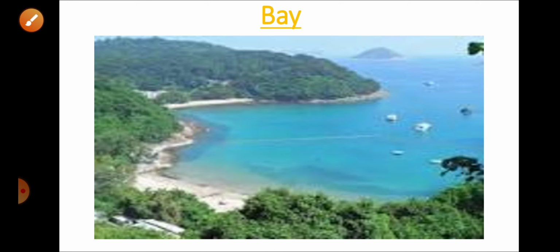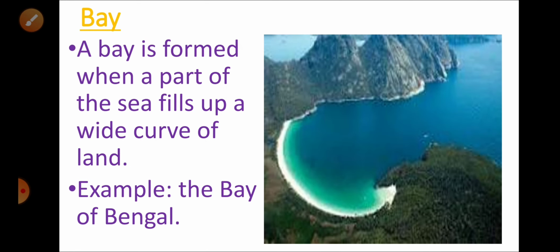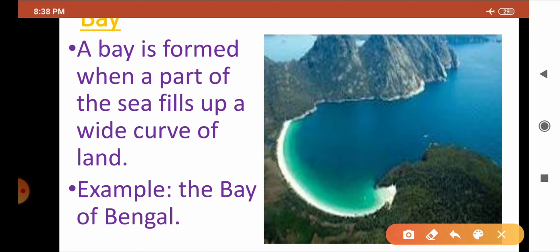Next I will be talking about the bay. This is a picture of a bay. What is a bay? A bay is formed when a part of the sea fills up a wide curve of land. Example, Bay of Bengal. See the part of the sea coming in and filling up a wide curve of land, forming a bay.